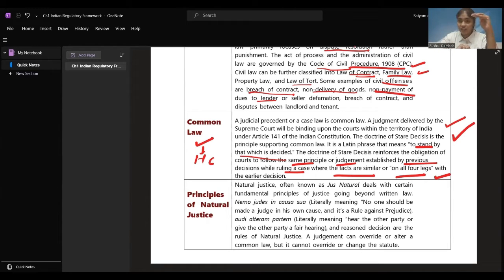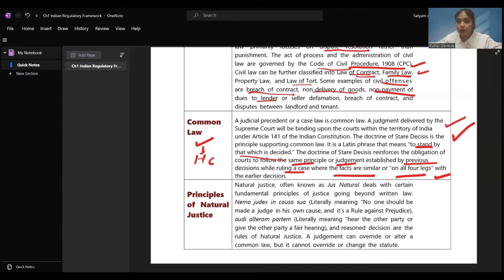Supreme Court is the highest authority. Whatever they give in the judgment becomes the law. It becomes the common law. It is going to be followed by all the cases, by all the people, in all the courts that are there, if the facts are similar, or the case that has been mentioned is similar on all four legs, meaning that all the situations are the same. Then it becomes a common law.